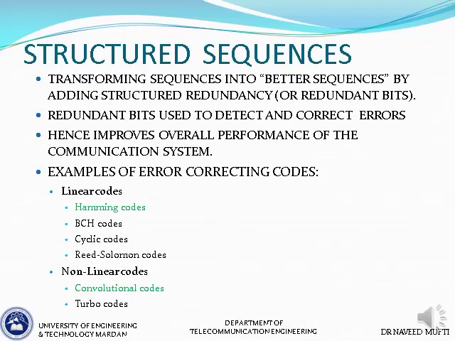And the second approach is structured sequences. What are structured sequences? We transform our sequences into better sequences by adding structured redundancy or redundant bits. We add redundant bits in a controlled or structured fashion, and those bits are used to detect or correct errors, and hence once again we improve the overall performance of the communication system. For example, we use either linear codes or non-linear codes. At undergraduate level, among the linear codes we will be looking at Hamming codes, and among non-linear codes we will be looking at convolutional codes. These are examples of error correcting codes.